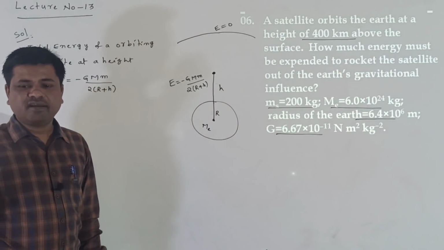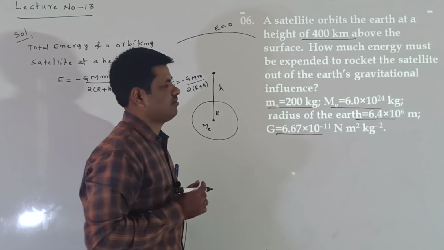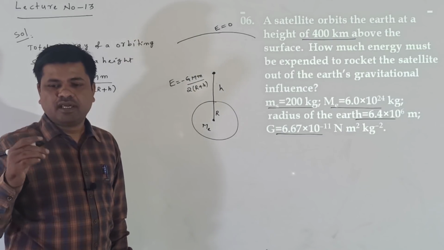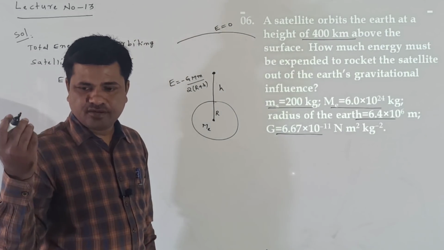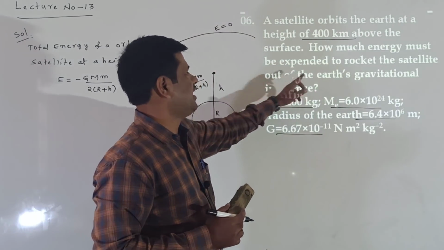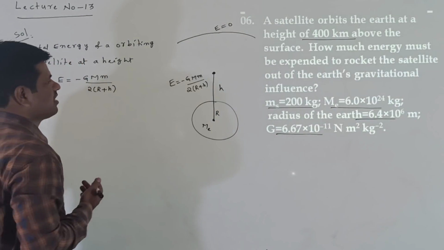Now next, what is here? Energy expended to rocket the satellite out of the gravitational field. That is what the energy is asking here.